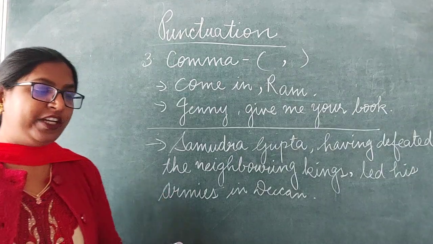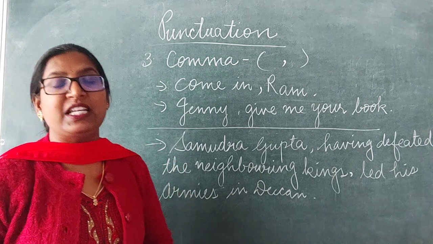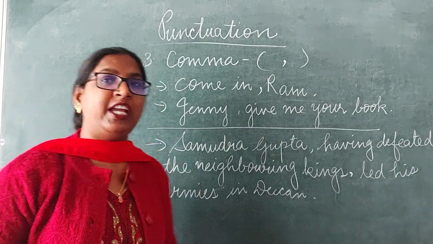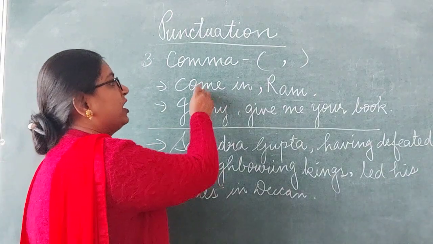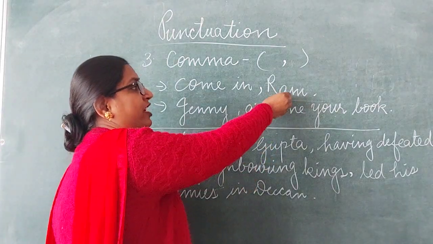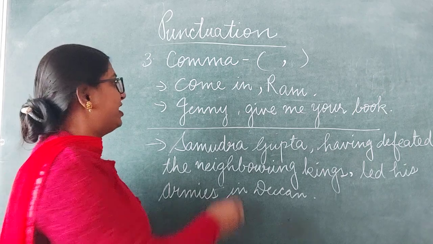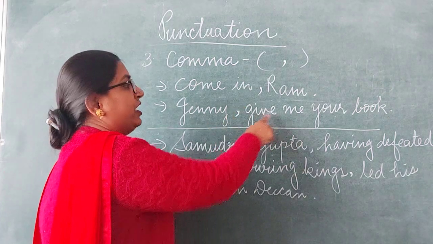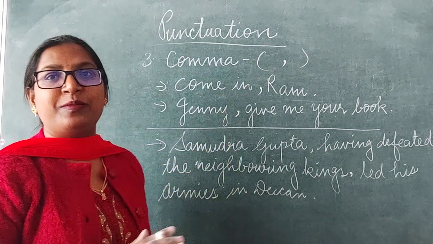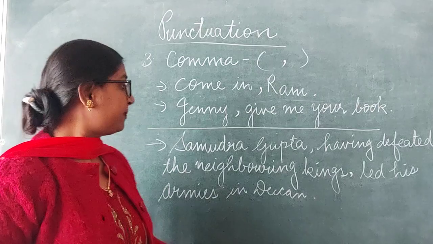See the next point. Dear children, we use comma to separate a name in a sentence. How? Come in, Ram, come and run. So here we have separated the name by using a comma. Next example: Jenny, give me your book. Here names are separated from the rest of the sentence by using a comma.